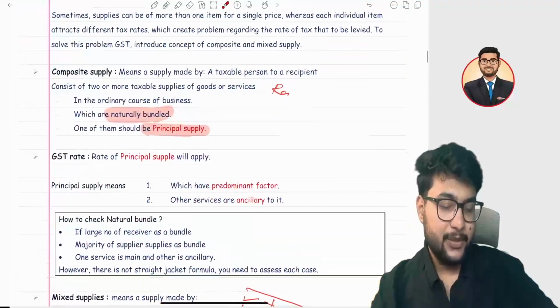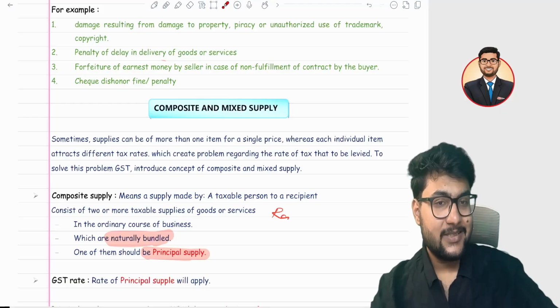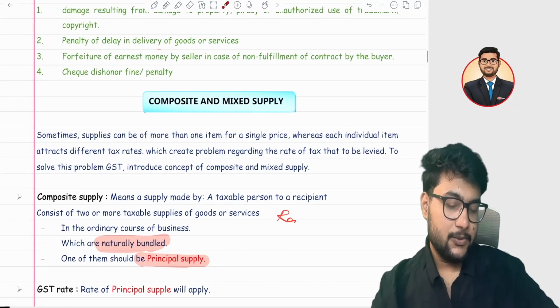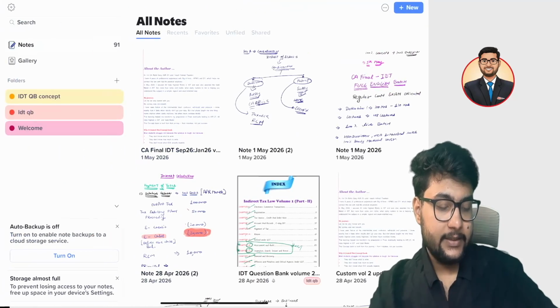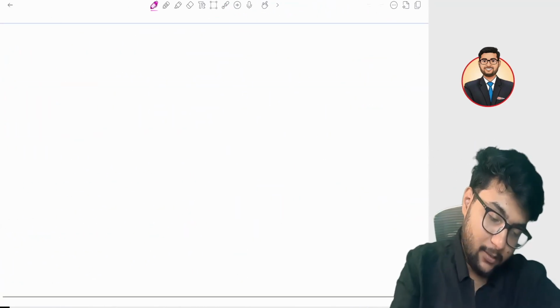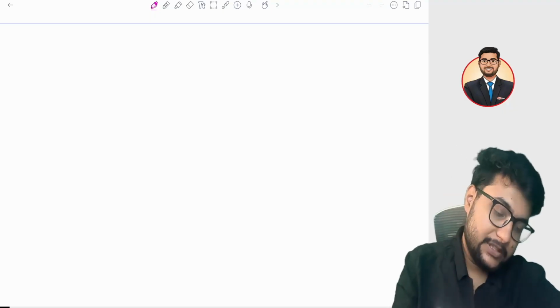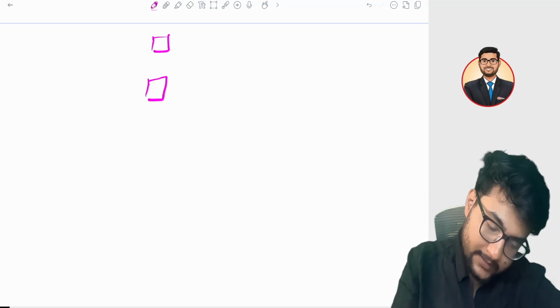Now we are jumping into Section 8. It is a very, very easy concept, and you have earlier studied it and seen it as well. So composite and mixed supply. Let's take an example. Why does this section come into play? Suppose there are two supplies.